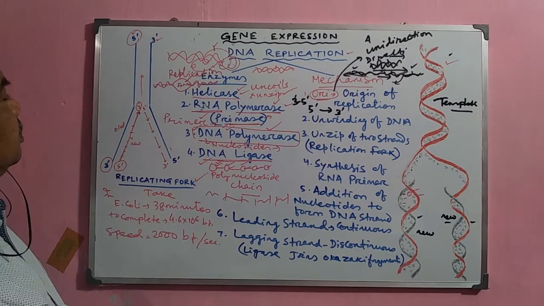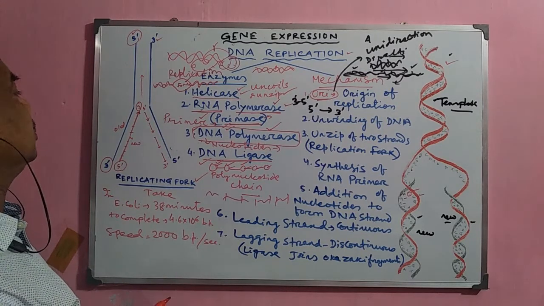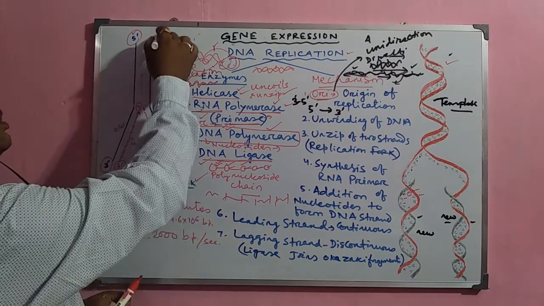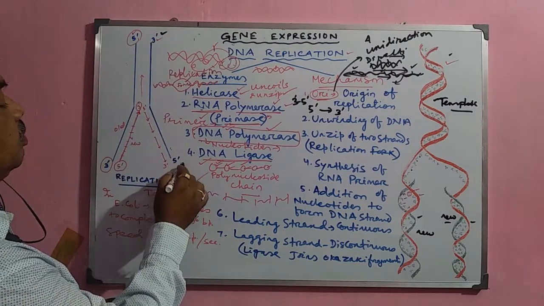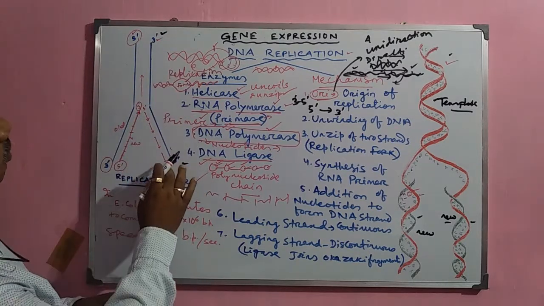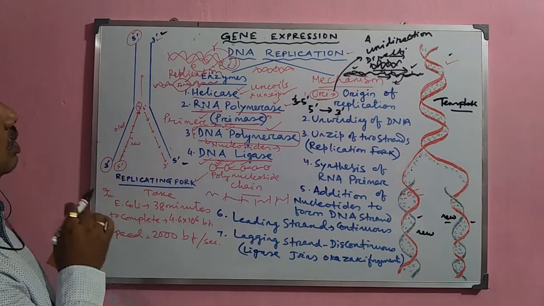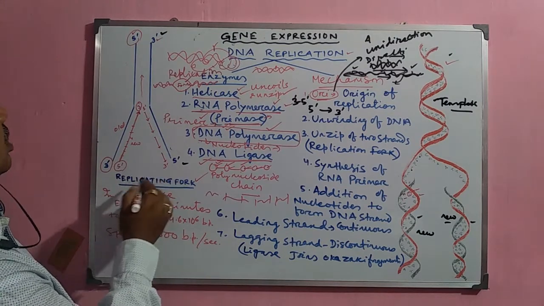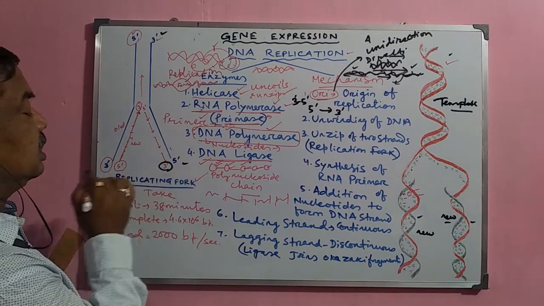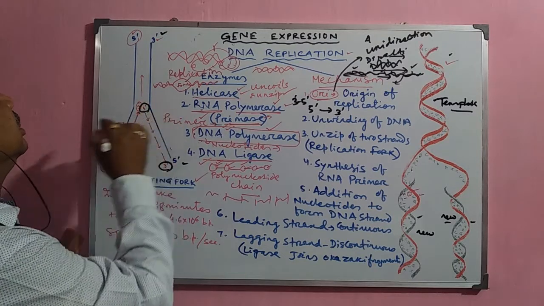Now in case of the next strand, what happens? Suppose this is the 3' end and this is the 5' end, and unzipping occurs from this direction, but the new strand will have its 3' end here and 5' end here.